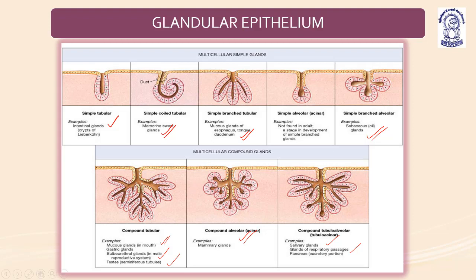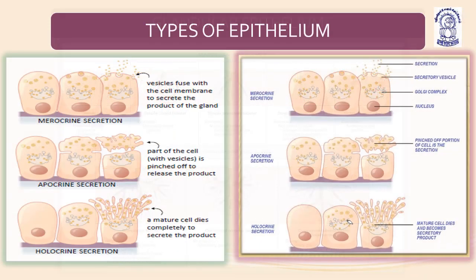Now, on the basis of invagination of the epithelium, these are the types of glands which are shown here. First is the merocrine secretion, in which the secretion gets diffused out through the membrane. Then, in the apocrine gland, the part which has the secretion in it detaches and pinches off the portion of the cell to secrete. Then the third is the holocrine secretion, in which the whole cell, the mature cell, dies and becomes the secretory product.